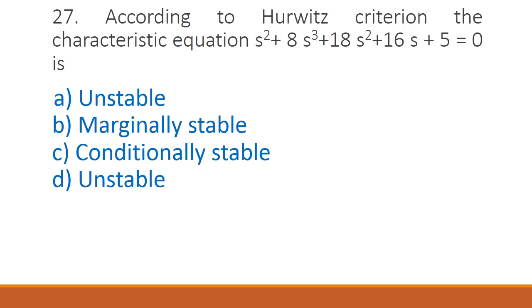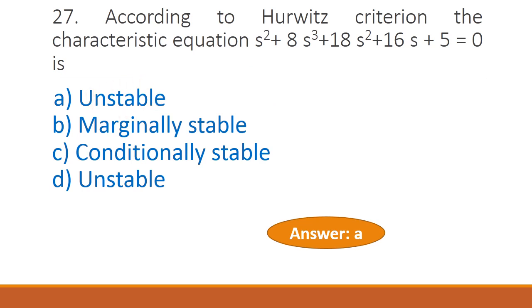Next question, according to Hurwitz criterion, the characteristic equation s^4 plus 8s^3 plus 18s^2 plus 16s plus 5 equal to 0 is. So 4 options are given. The correct answer is it is unstable.